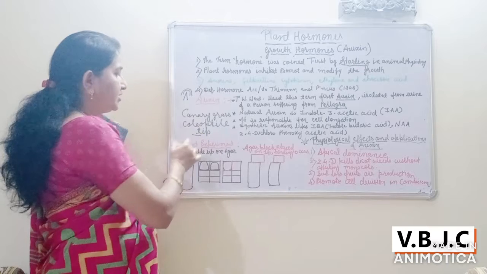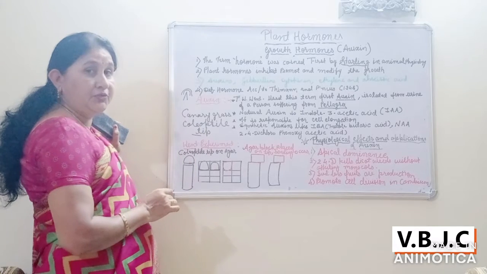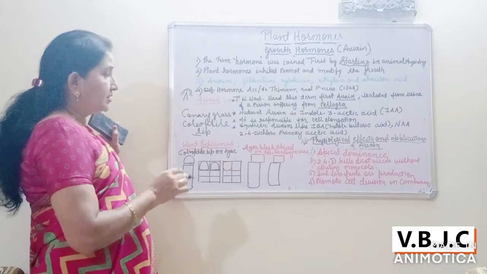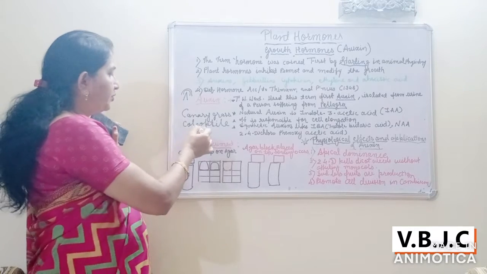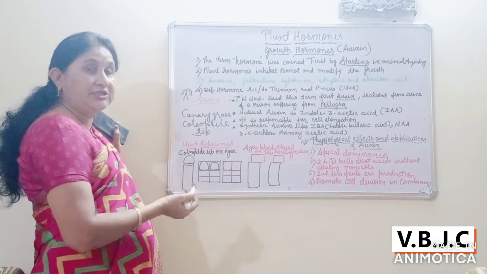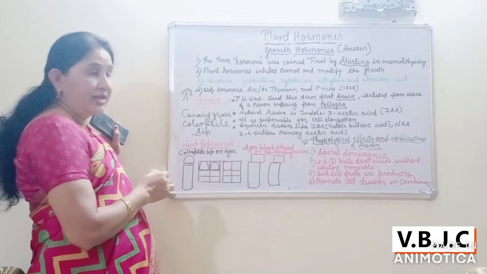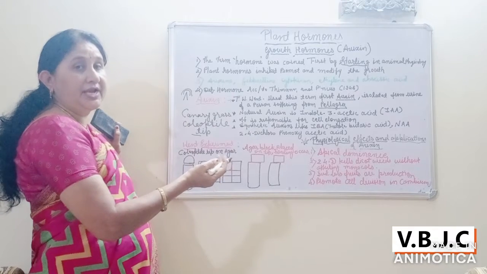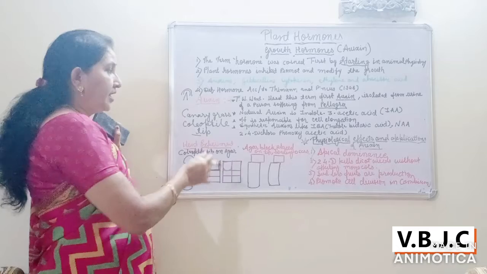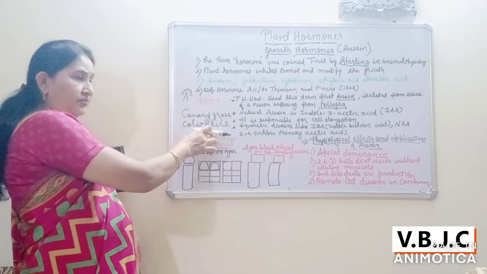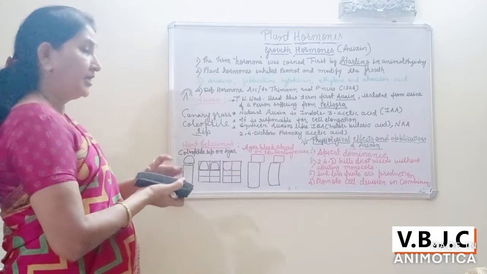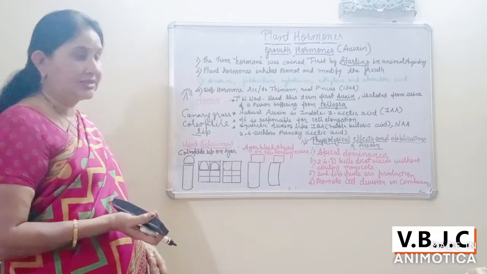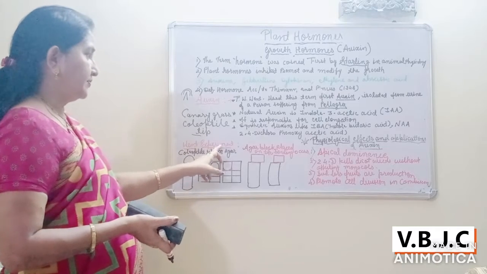Now he exposed such a tip to unilateral light, and he concluded that something present at the tip of the coleoptile stimulates the growth, and that is why the coleoptile tip bends towards the unilateral light. This was performed by Charles Darwin, and he concluded this. Many scientists also performed various experiments. Now about the Went experiment.